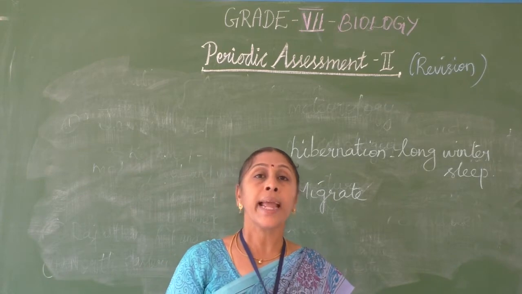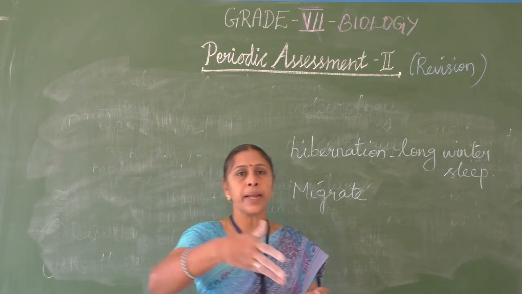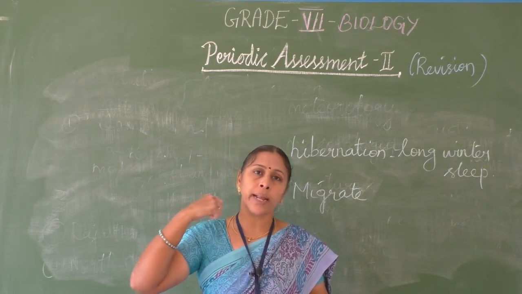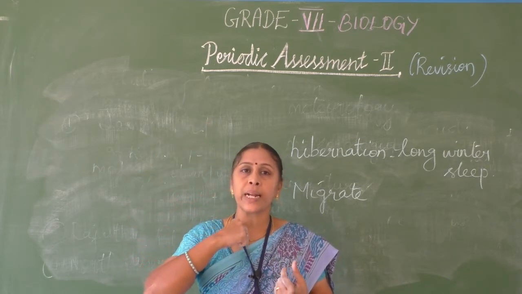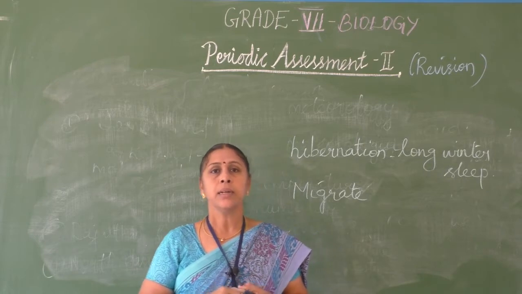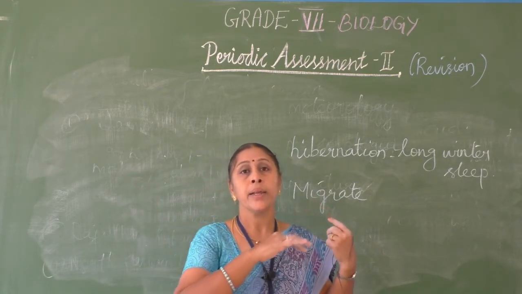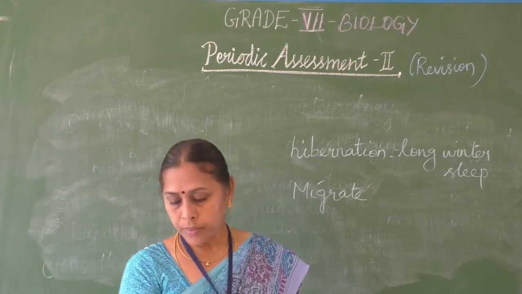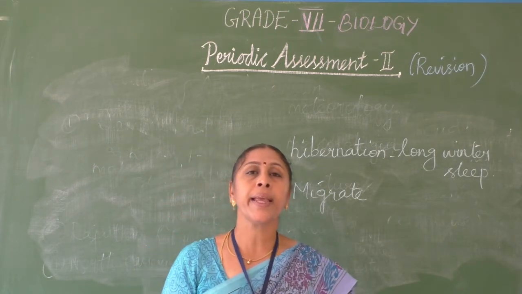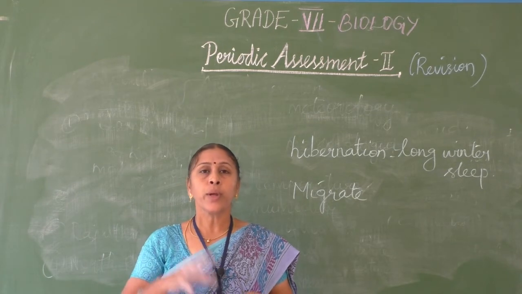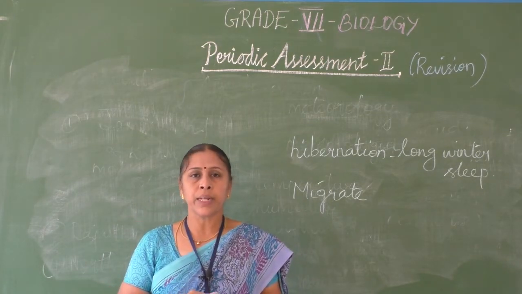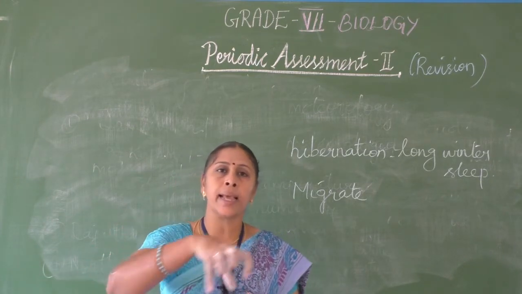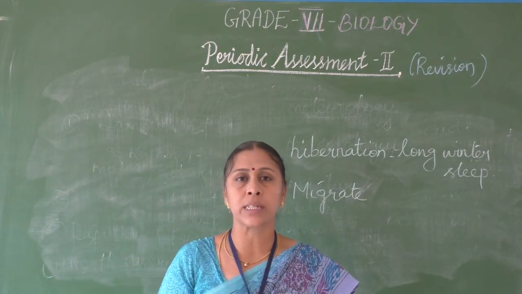Then strong tails, for example in those white-beard monkeys and all, they have strong tails to hang down from the trees for their balance, to move from one branch to another. They will use their strong tails. Next one, long and large beak in toucan birds to catch their prey from the trees. From the small branch also they could take their prey, fruits.